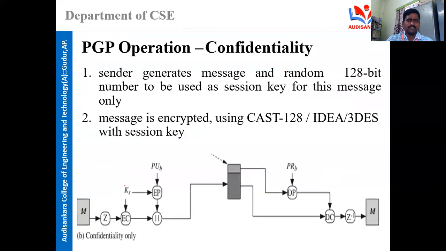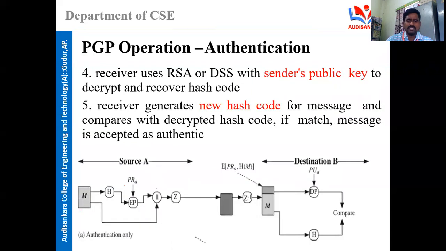Next, the second one is confidentiality. What does confidentiality mean? In the previous operation, only authentication is there, but there is no confidentiality. Why, sir? You can observe in this diagram. Encryption was performed with the private key at the sender side, but at the receiver side we are using the public key.